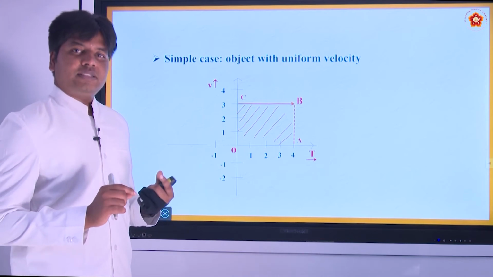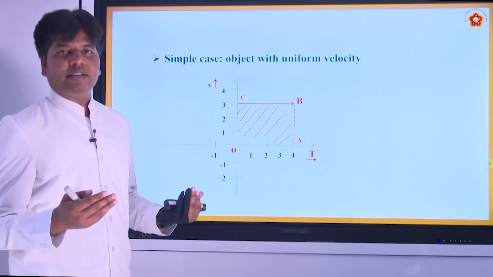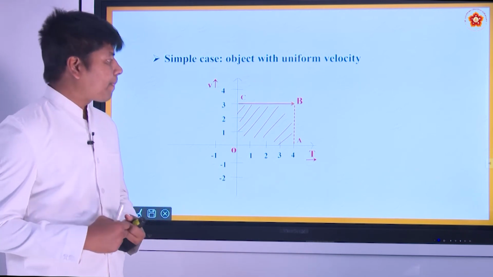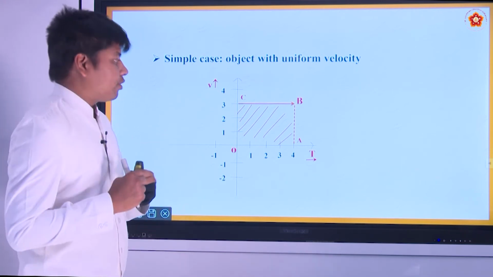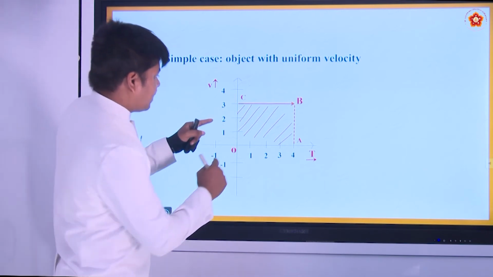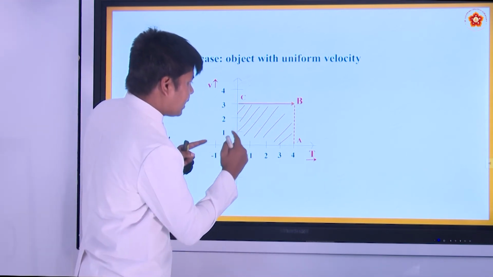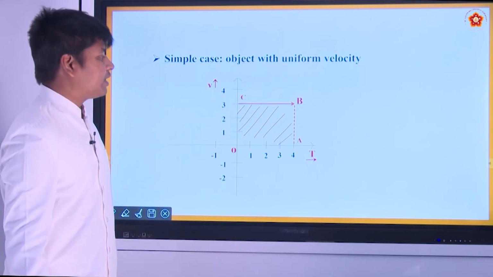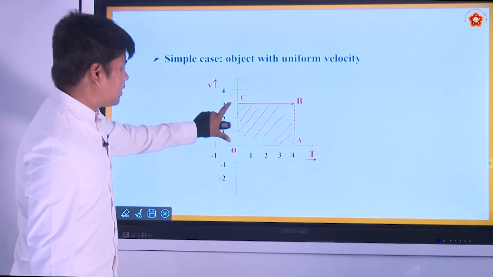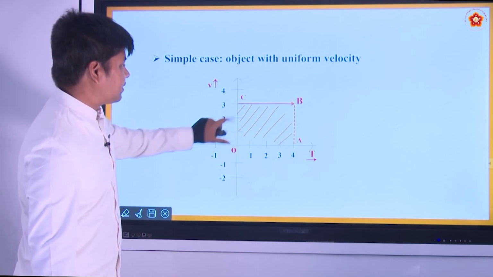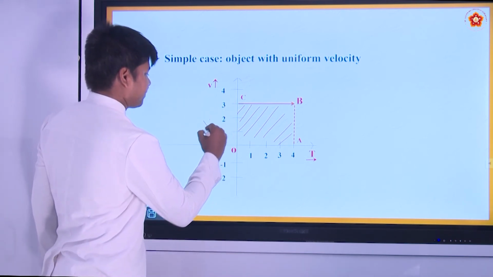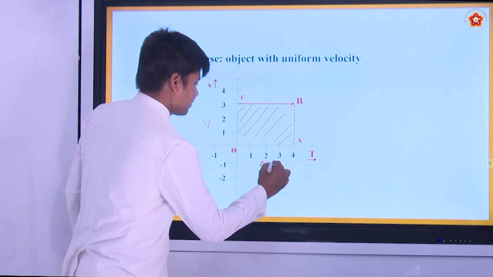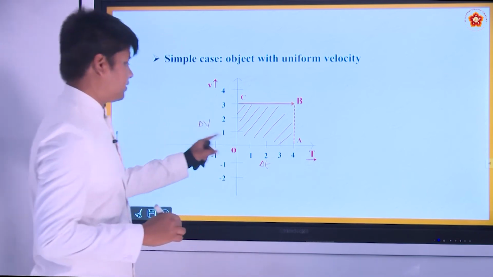In the general case, velocity changes with respect to time, where you have acceleration. At that time also, the area covered under the velocity time graph will give you what? This is V, this is delta t. This is delta V, this is delta t.